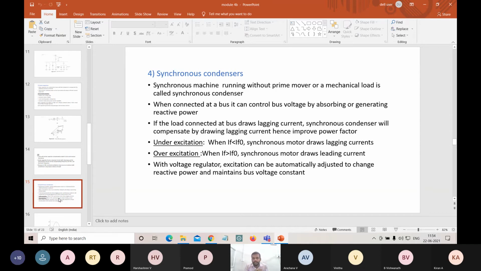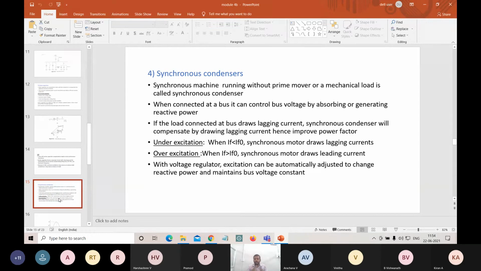And if the load connected at the bus draws the lagging current. So what is the next concept? How actually the reactive power absorption takes place and how actually the reactive power generation takes place. So two concepts: one is over excitation and another is under excitation.